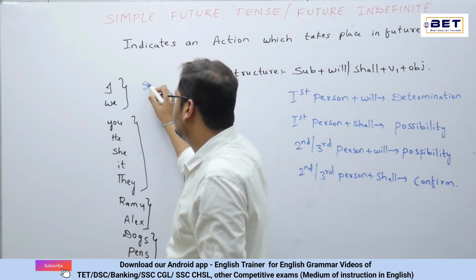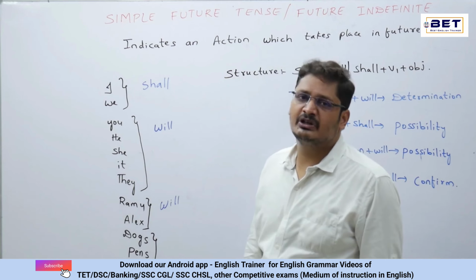Now, you have you, that is the second person singular and plural. Next we have he, she, it, that is the third person singular. Next we have they, that is the third person plural. For the second person singular and plural, and the third person singular and plural, we have will as the auxiliary verb. Now next we have Ramu, Alex. Ramu is a name and he is a male person. Alex is also a name and a male person. Let's take these as third person singular, and even for the third person singular, we'll be taking will as the auxiliary verb.